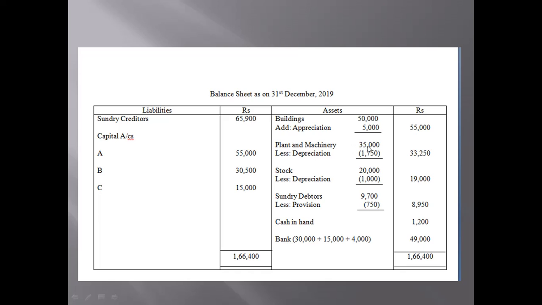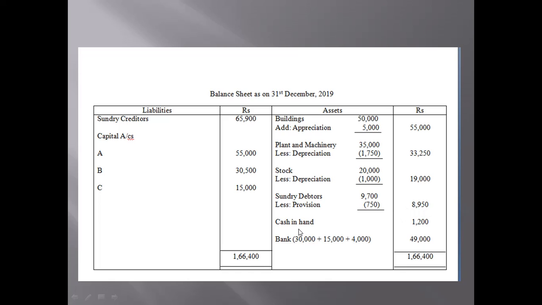Plant and machinery is being depreciated by 1750, so the amount will be 33,250. Stock is also being depreciated by 1,000, so the new value of stock will be 19,000. Sundry debtors were 9,700. We have a provision of 750 rupees, so it will be 8,950.